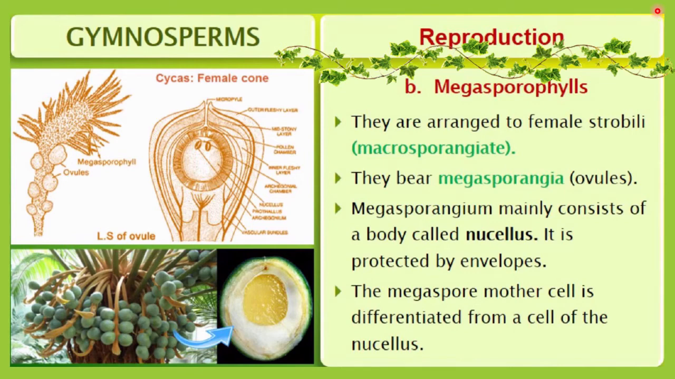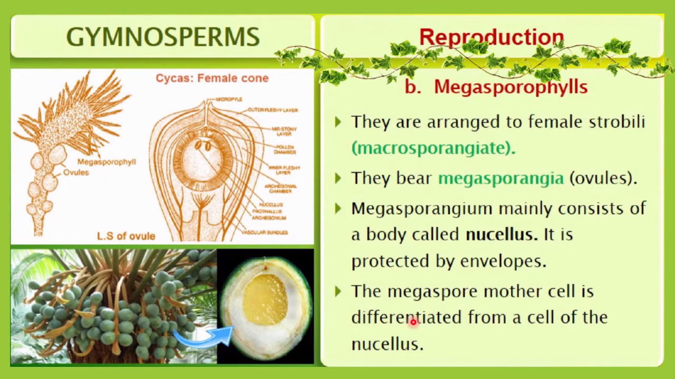Now this megasporangium mainly consists of a body, and that is called the nucellus. It is protected by an envelope. So you can get the idea. You can see the diagram: here you can see the megasporangium, this one. It mainly consists of this structure, and this body is the nucellus. It is protected by surrounding envelopes. Here you can see all the envelopes.